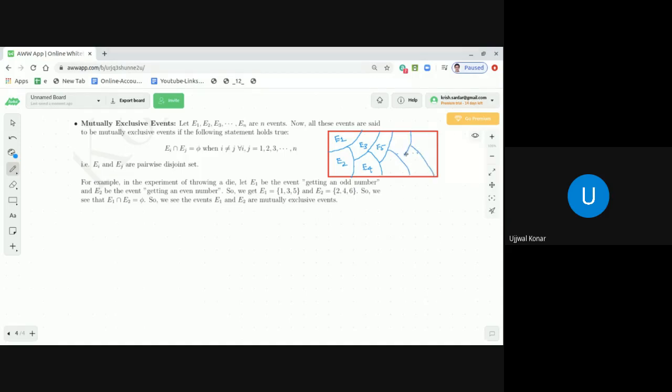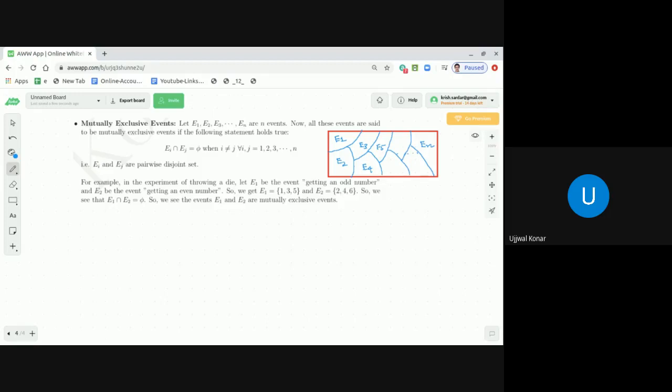There is a property of these events. If I go up to En, E1, E2, E3 up to En are n events. Now all these events are said to be mutually exclusive events if the following statement is true: if you take any two events, meaning their corresponding sets, their intersection is phi.